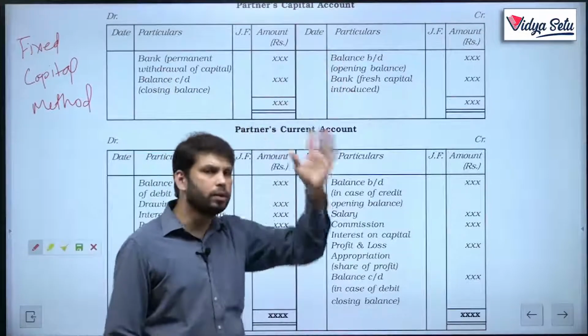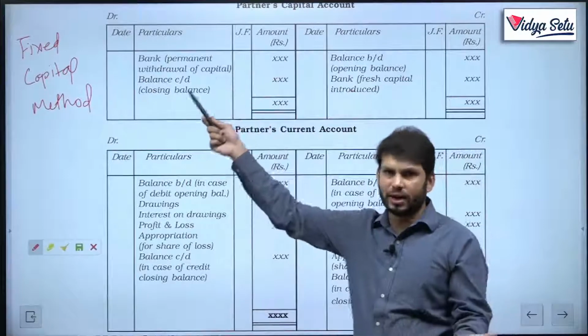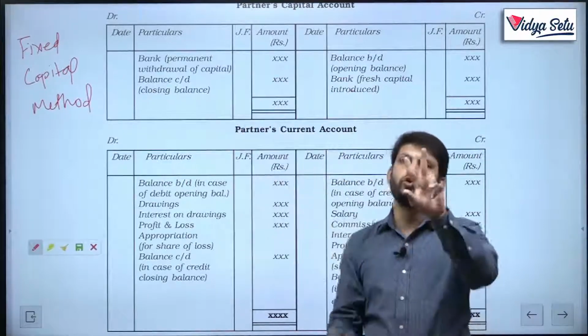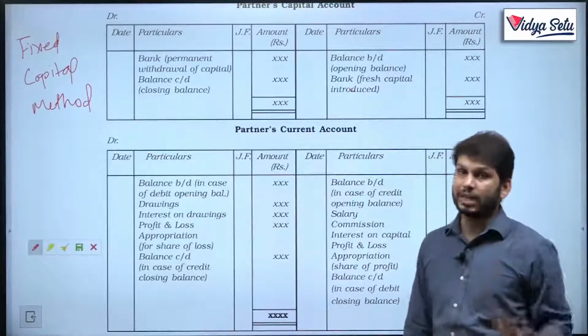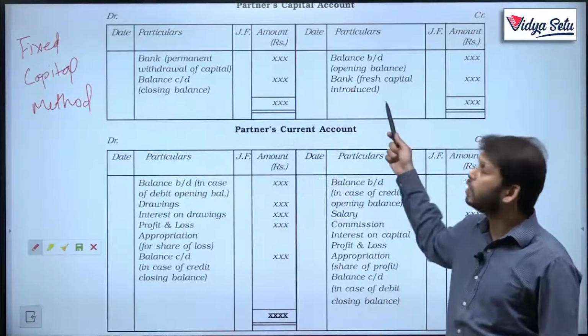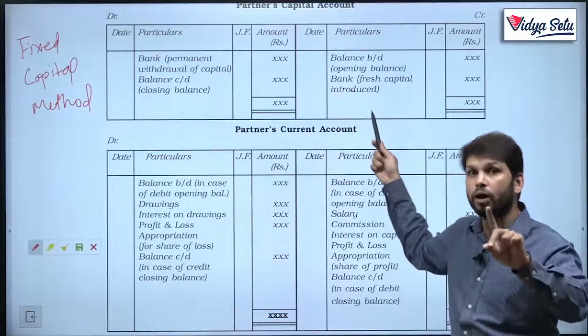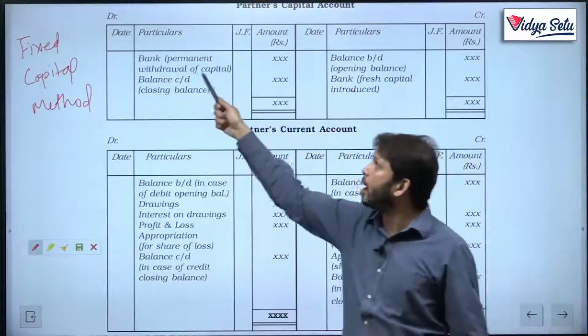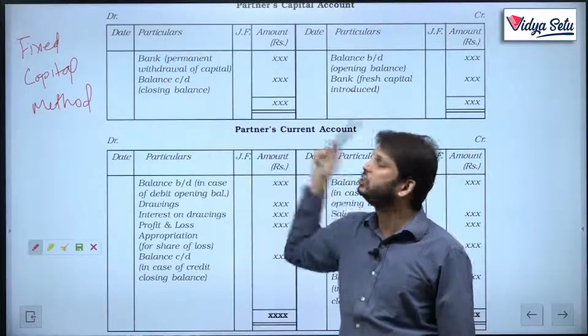So it will be very easy to remember. Balance brought down and balance carried down are very simple. And only 2 other things will come in the partners capital account if we are making it by the fixed capital method. One is if more money by bank is coming, more additional capital is coming, or if the capital is permanently withdrawn from the business. Just 4.